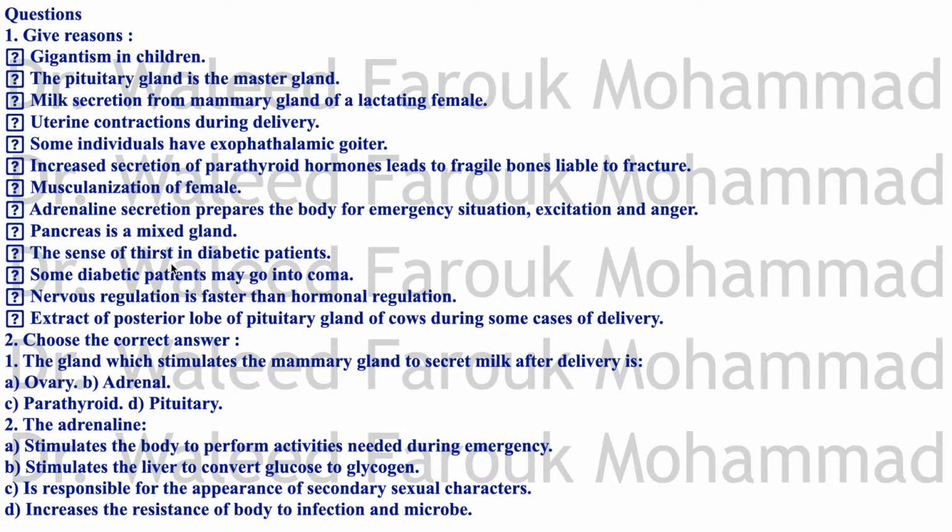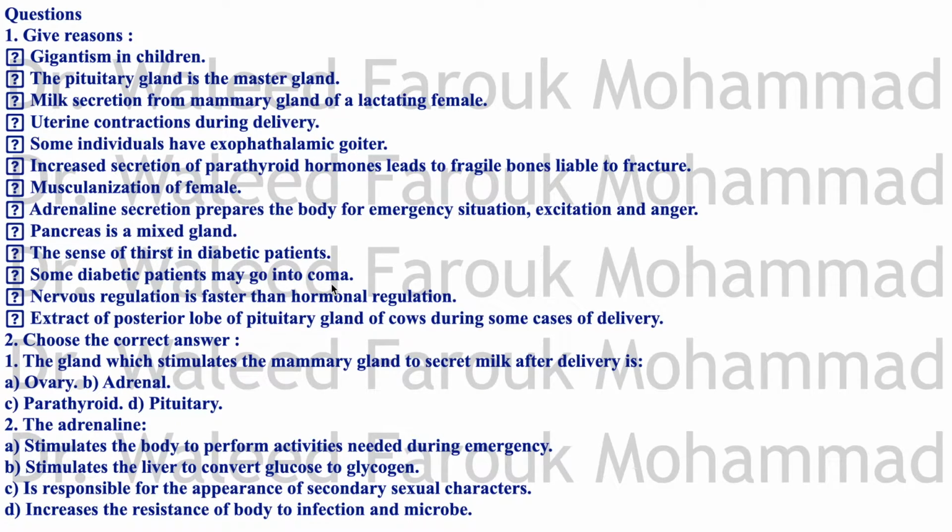Some diabetes patients may go into coma. Now, this question is tricky because there is coma in case of, for example, a diabetic patient who did not take insulin and ate normally. The glucose level will be very high, and the patient will go into coma called diabetic ketoacidosis. You will study this in medicine.